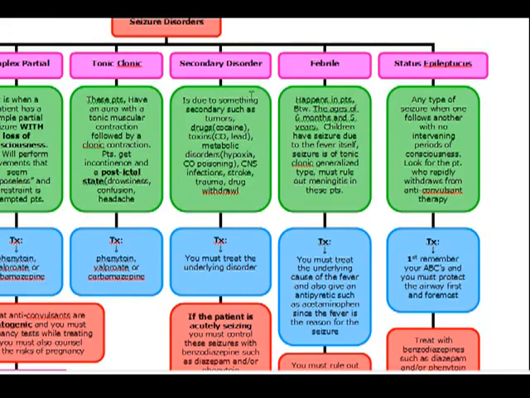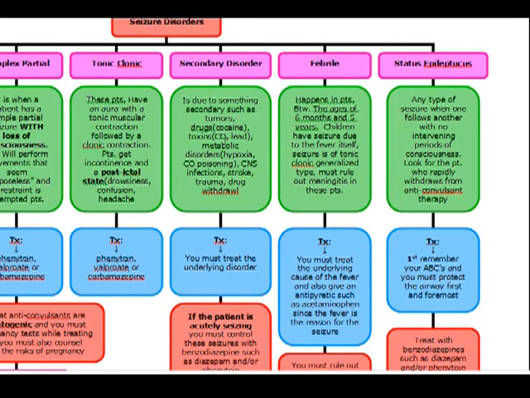Next, let's talk about secondary seizure disorder. Now, this is just like the name itself describes it. It's due to something secondary, such as a tumor, a mass, for example. It can be secondary to a hemorrhage. It can be secondary to a metabolic disorder, such as hypoxia, phenylketonuria, hypoglycemia, anything metabolic. It can be secondary to drug withdrawal. What kind of drugs can lead to a secondary seizure disorder? Drug withdrawal from barbiturates, alcohol, benzodiazepines, even anticonvulsants, okay?